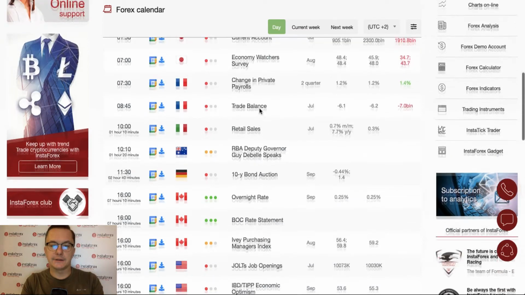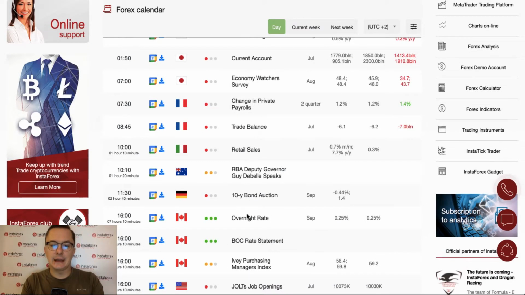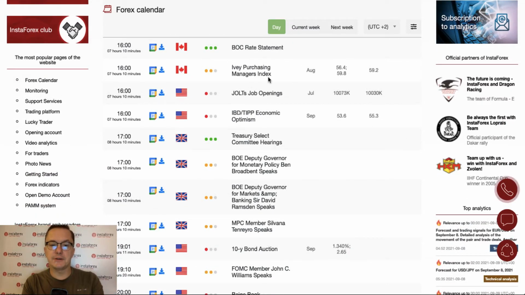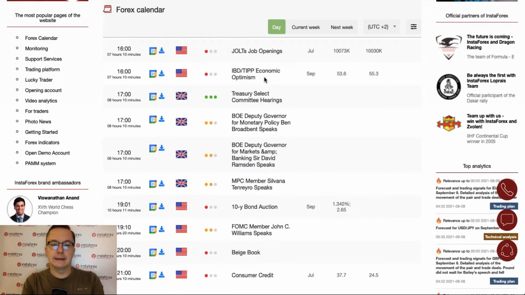During the London session we don't have too much data to be published again, but we got an interest rate decision today. The interest rate decision is from the Bank of Canada, the overnight rate. The market participants expect the overnight rate to be kept at the same level, 0.25%, and just with the overnight rate there is a Bank of Canada rate statement scheduled for release at 4 o'clock as well. We got the Ivey Purchasing Managers Index scheduled for release at 4 o'clock as well. Those data are from Canada as well.